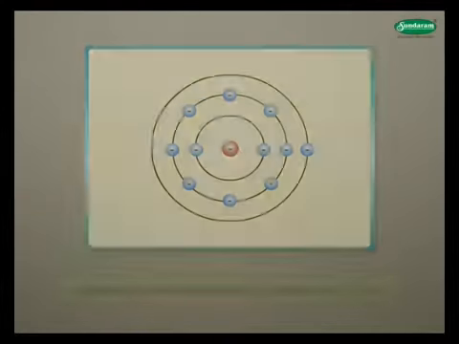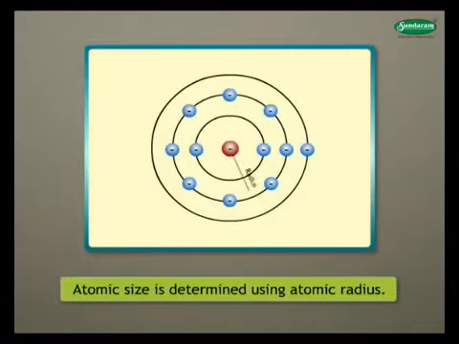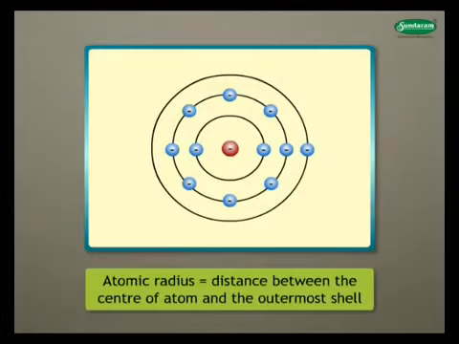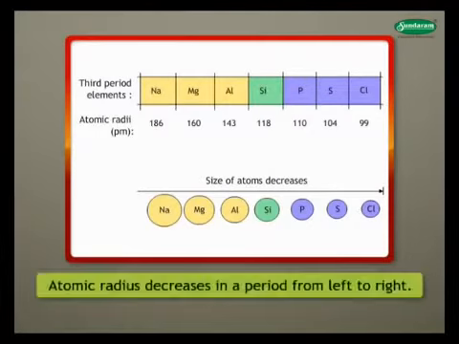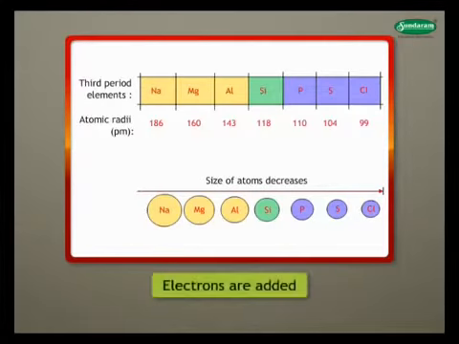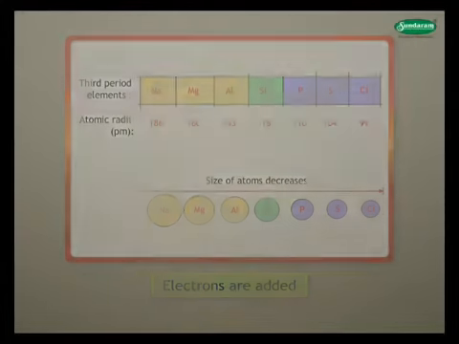Atomic size. Atomic size is determined using atomic radius. For an isolated atom, atomic radius is the distance between the center of atom and the outermost shell. In a period, atomic radius generally decreases from left to right. This is because the electrons are added up to the same shell and experience greater pull from the nucleus.